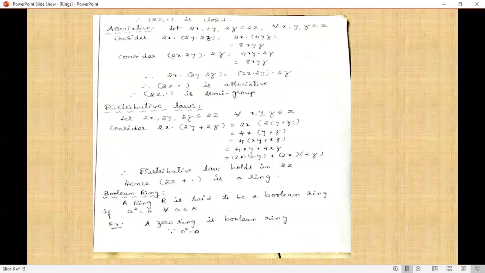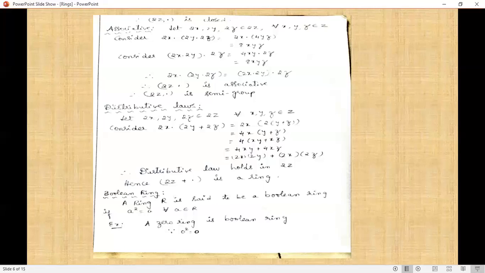For a square equals a, for a belongs to G, then a is the idempotent element of the group G. Observe that in this Boolean ring, we are taking all the elements in the ring, that is a square equals a for all a belongs to R. That means in a ring we are taking all the elements whose powers equal the same element. But coming to the idempotent element, only such elements whose square equals the same element are called idempotent elements.